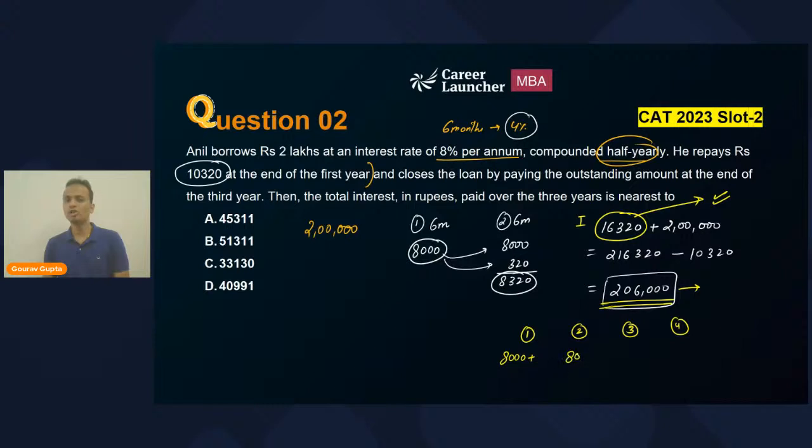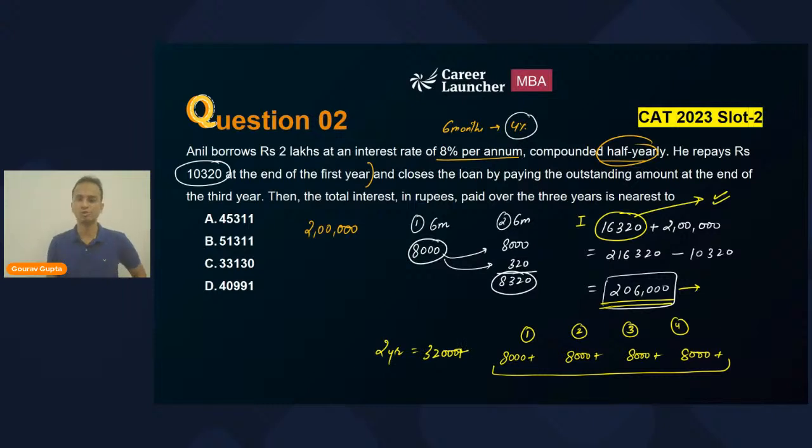So in each of these periods of 6 months, he will definitely be paying more than 8,000 rupees as the interest. So the interest generated in these 4 periods of 6 months, or I can say in this 2-year period, will be 8,000, 8,000, 8,000, 8,000, more than 32,000, right?